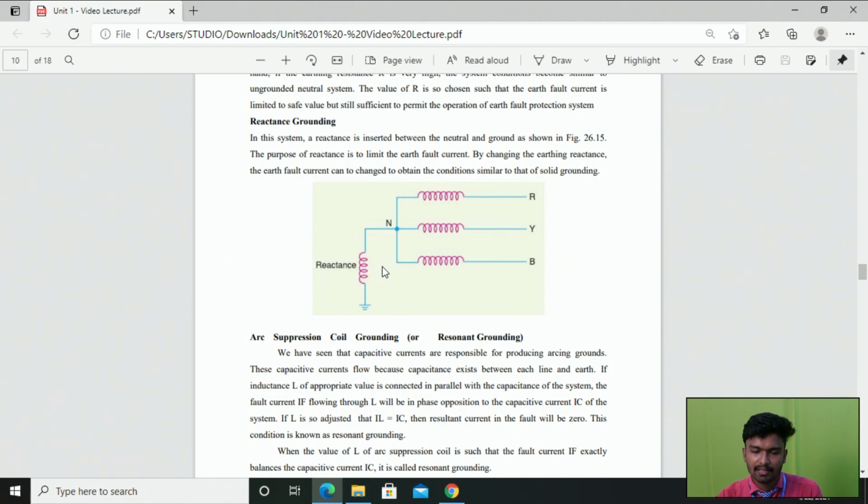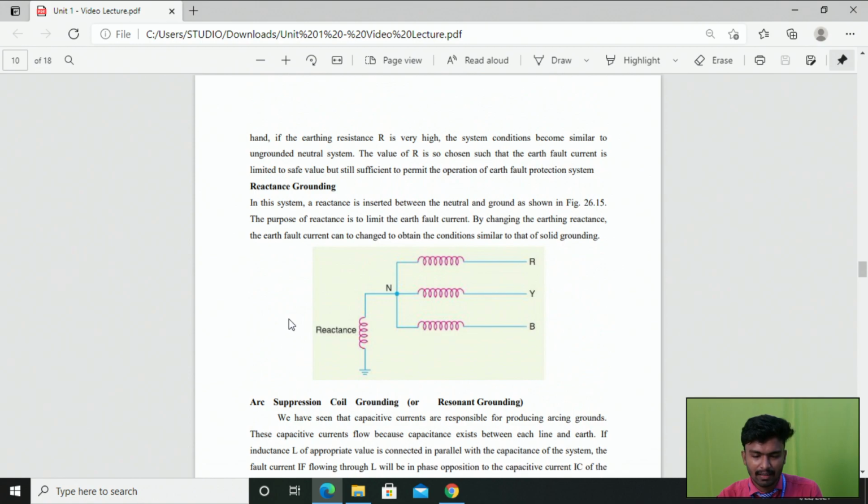So coming to the third, reactance grounding, the main difference between the previous method and this method is that instead of resistance, we connect a reactance. So that is called reactance grounding, right? The purpose of this reactance is to limit the earth fault current, and by changing the earth reactance, we can control the earth fault current, right? Based on this value, the earth fault current may be changed to obtain a condition similar to solid grounding, right? So that's all about reactance grounding.